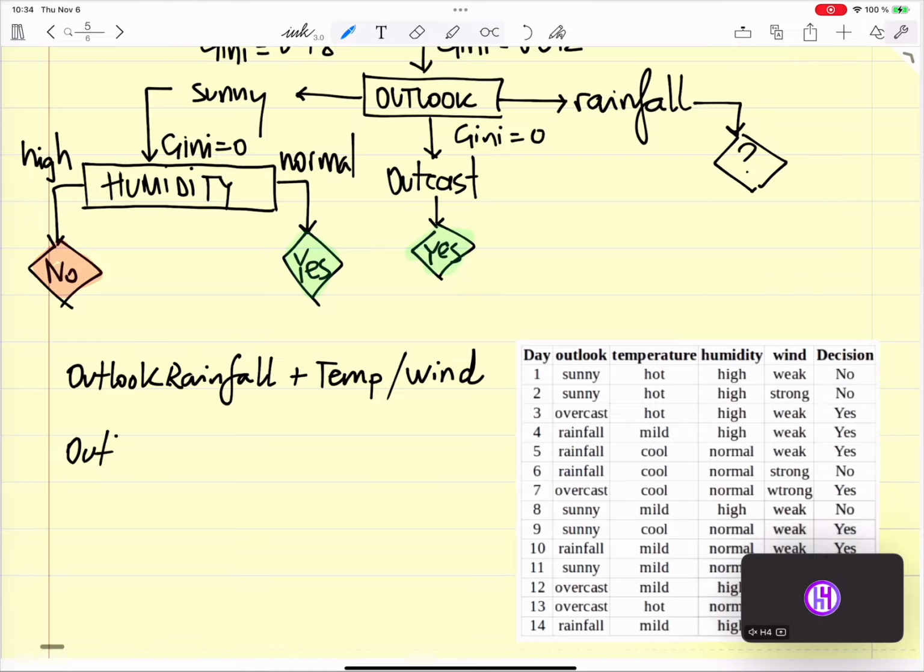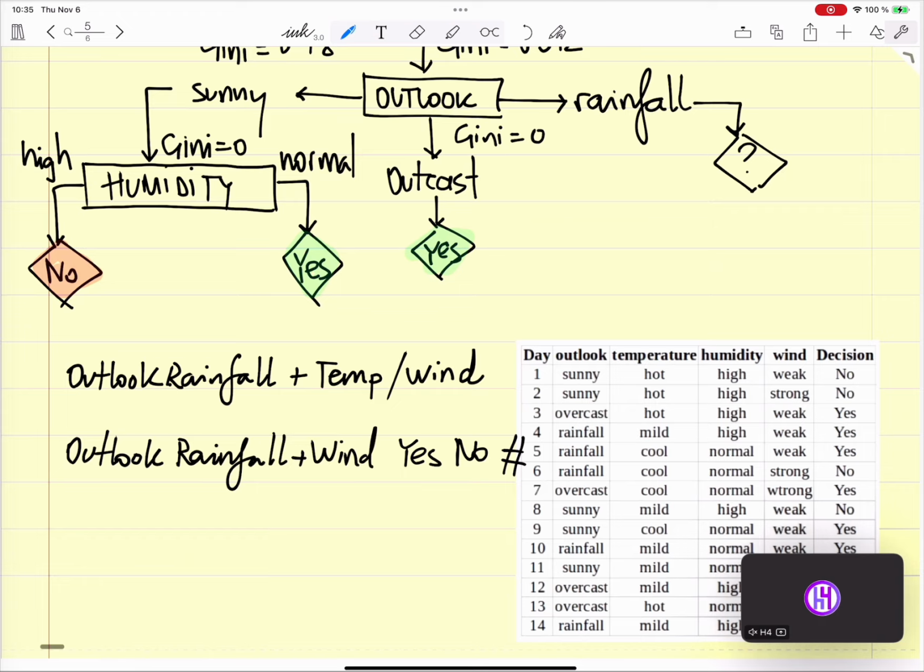Outlook, rainfall plus temperature. Yes, no, total. Okay. No, I'm gonna take wind. I like wind better.